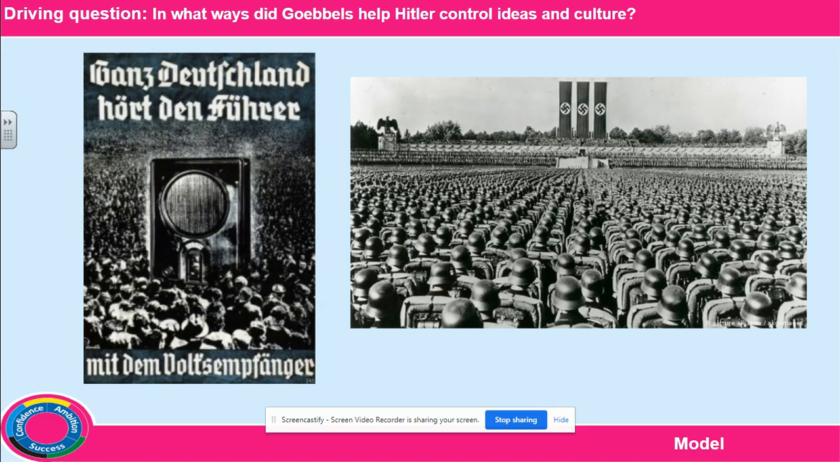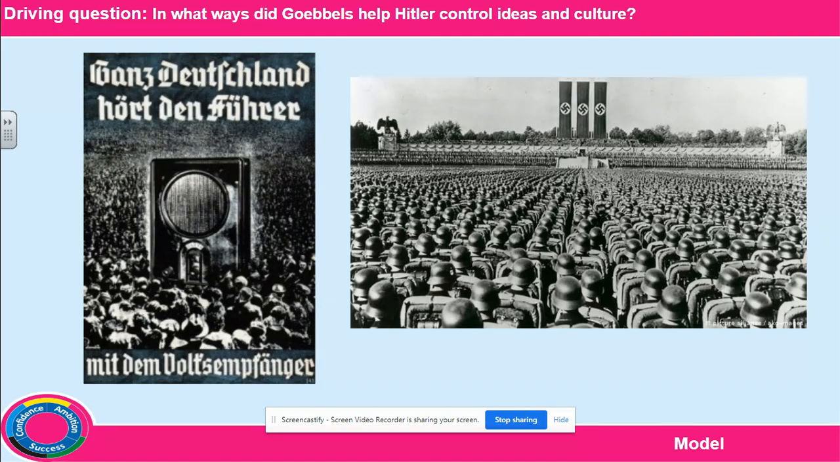In 1933, only 3% of Germany's daily newspapers were controlled by the Nazis. But by 1944, 82% of papers were controlled by the Nazis. So they were controlling most of the newspapers and what could be published in them. And they could also stop bad things being published or broadcast on the radio.